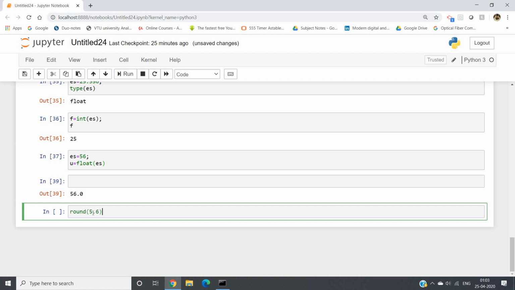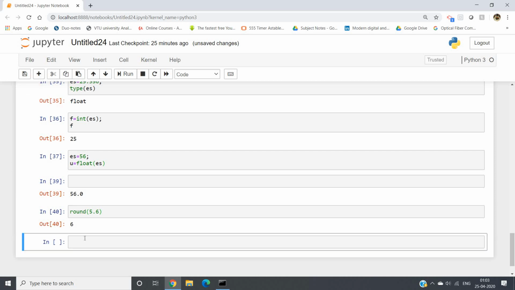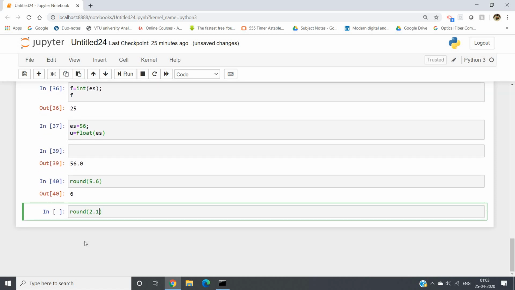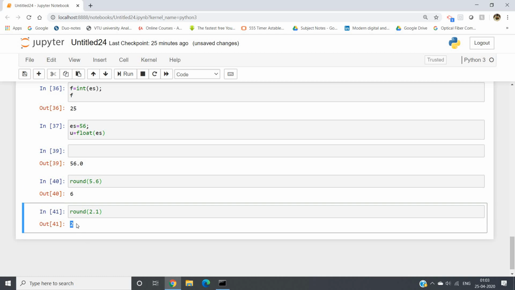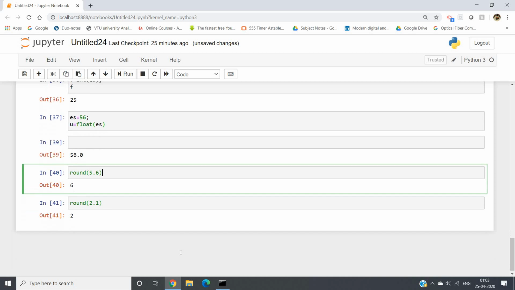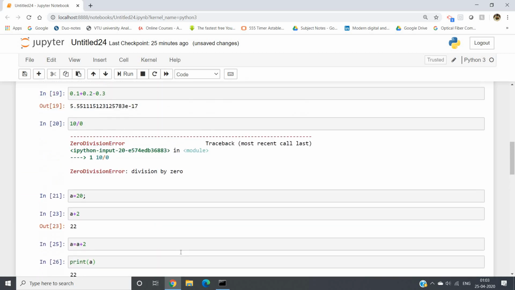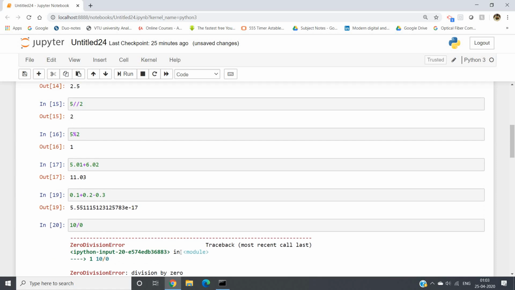So you just write round, and inside that you give the floating point number which you want to round off to the nearest integer. Like this, round off 5.6, you'll get 6. Like here, I can write round off, suppose, 2.1. What should we get? The rounded value is 2, because the nearest integer is 2. So like that the round operator works in Python. So these are some important concepts related to the number data type which I wanted to show you. I hope the concept is clear to you.